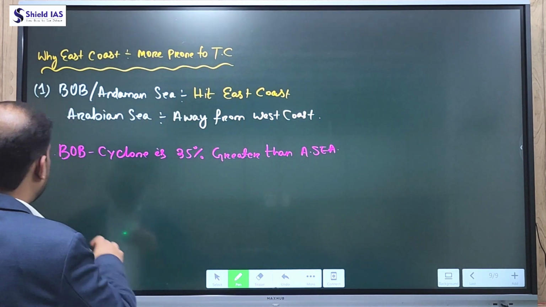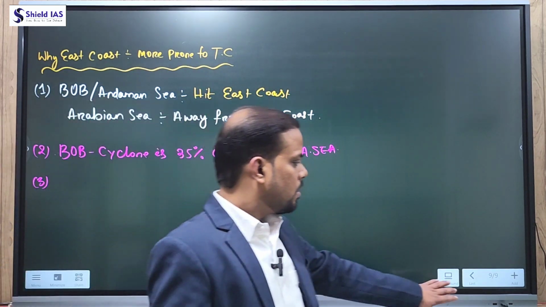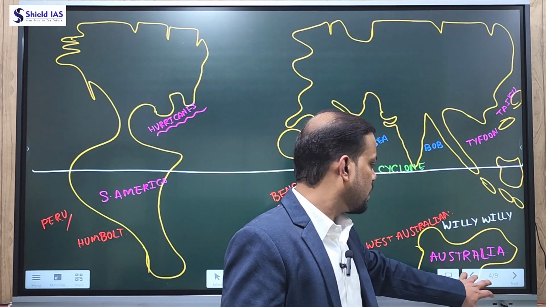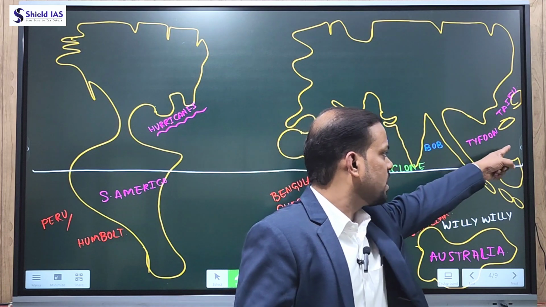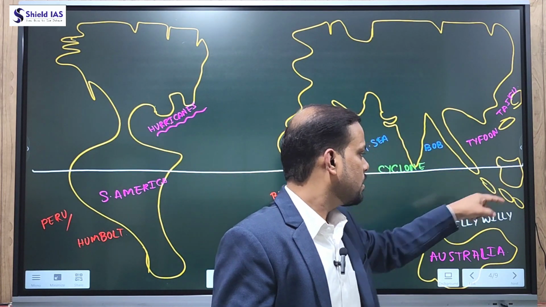Now the last point why the east coast of India is more prone to tropical cyclone is that the Bay of Bengal is more connected to the Pacific Ocean than the Arabian Sea. If you see the east of the Bay of Bengal or Andaman Sea, this is the Pacific Ocean.